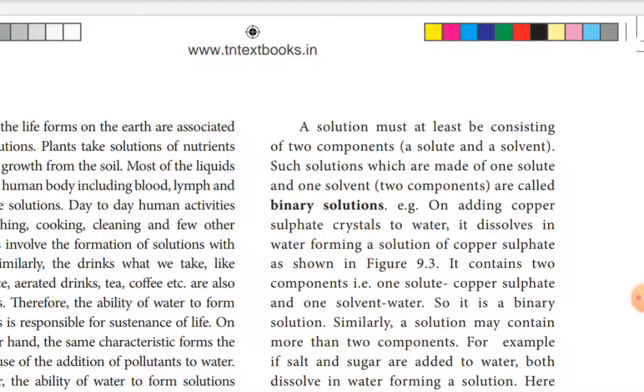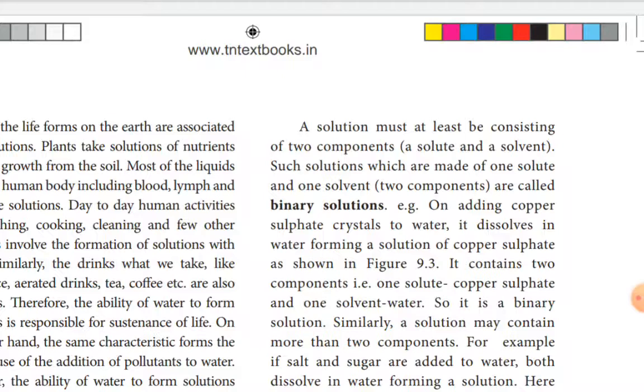Suppose a solution contains two components, that is called a binary solution. Normally, any solution should contain at least two components. For example, in a sugar solution, sugar is one component and the solvent water is another. So two components are there, so it is called a binary solution.